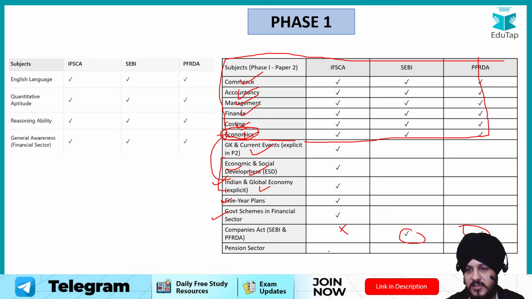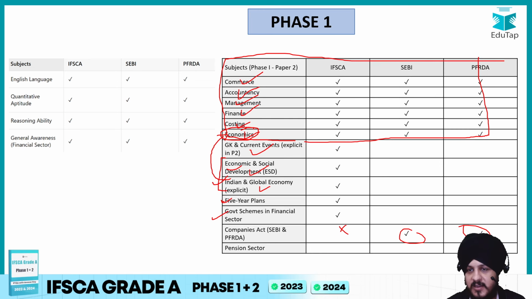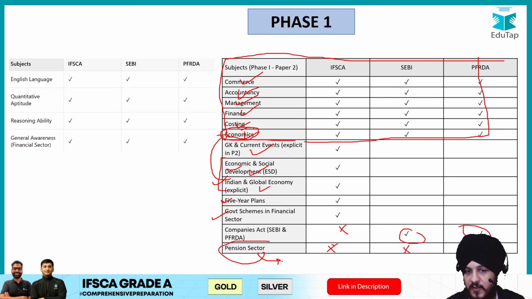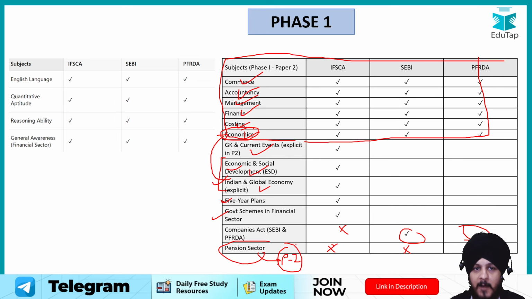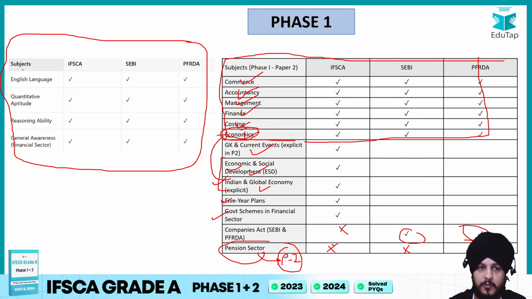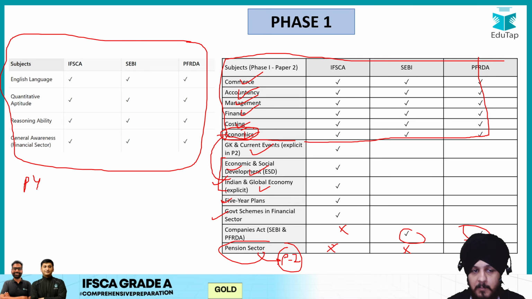If you talk about pension sector, we have seen pension sector is there in case of PFRDA, not in case of SEBI, but it is also not there in case of IFSCA phase 1, but pension sector is going to be there in case of phase 2, which we will see afterwards, right? So that is the point of difference. Apart from that, regarding paper 1 of phase 1, no difference is there with respect to approach or with respect to the components. The only thing, I'm again repeating, that you have to consider is the PYQ, so that you can match the difficulty level of the questions.